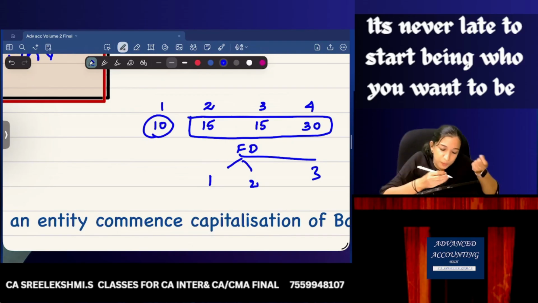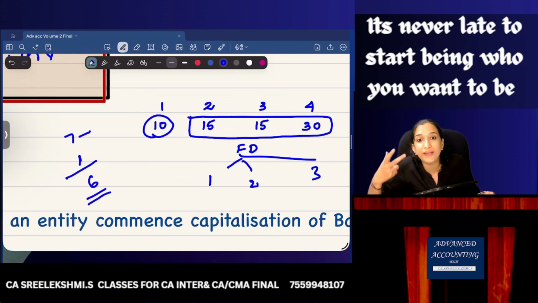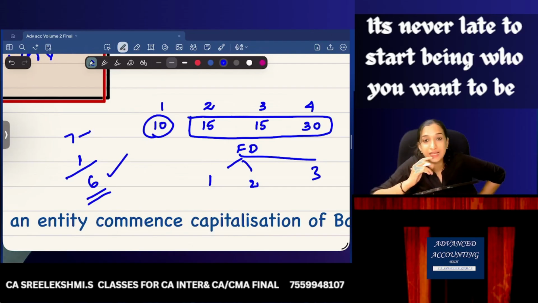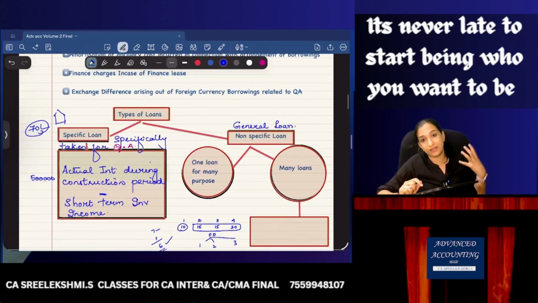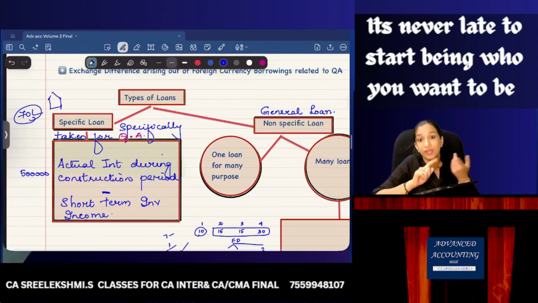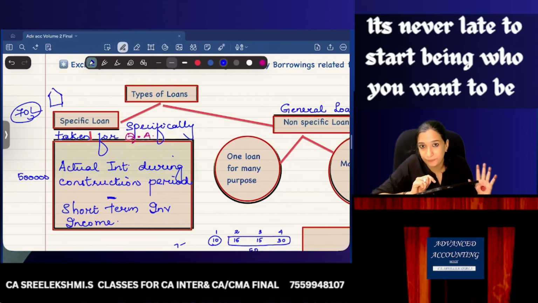So interest expense is 7 lakhs, and if I earn an interest of 1 lakh, how much is the interest that can be capitalized? My expense is 7 minus I got 1. So how much is the interest I can capitalize? 6 lakhs. Are you clear? Yes. So if it is a specific loan, how much is the interest I can capitalize? Please study with me. Actual interest incurred during the construction period minus short-term investment income.